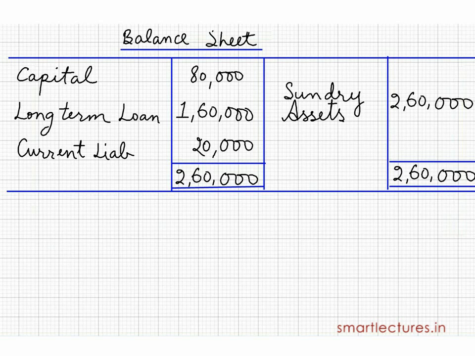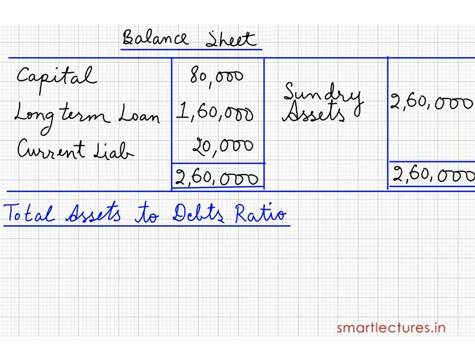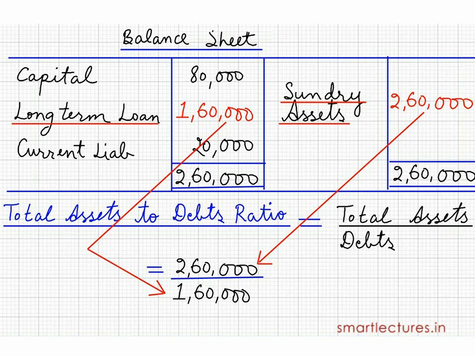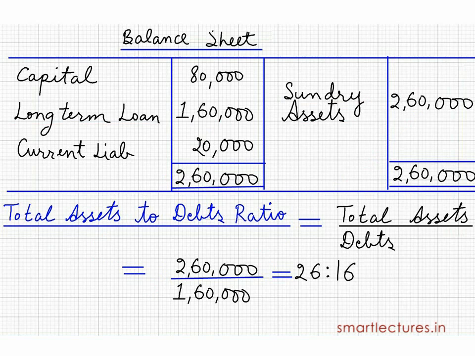And you are asked to calculate the total assets to debts ratio. Means total assets upon debts. That means long-term debts. So that will be 2,60,000 upon 1,60,000. That will be 26:16, or I can say 13:8, means 1.6:1. So this is the ratio of total assets to debts.